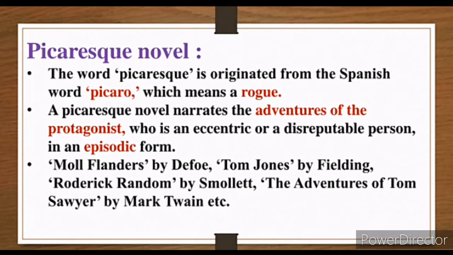Very poor when he was born, but he does so many adventures in his life. Adventures mean, in order to earn money, he moves from one place to another to have money, to have social status in his life. He moved from one environment to another. He survived in one place, then at another place. He goes on moving. So the character here is a rogue, low born but having lots of adventures. It means he moves from one place to another in his life to have a better life.